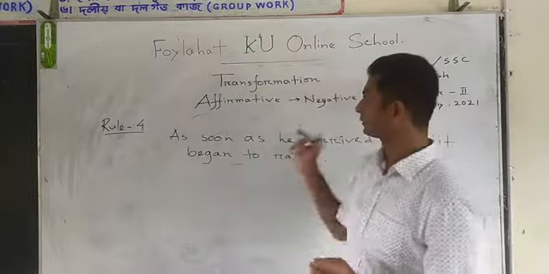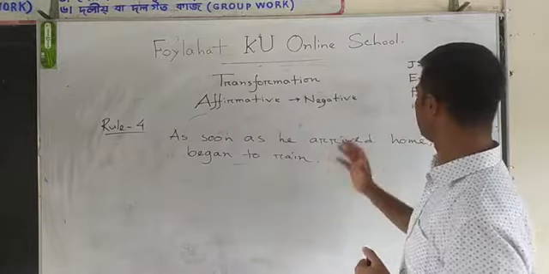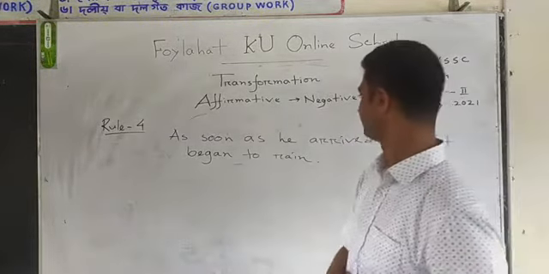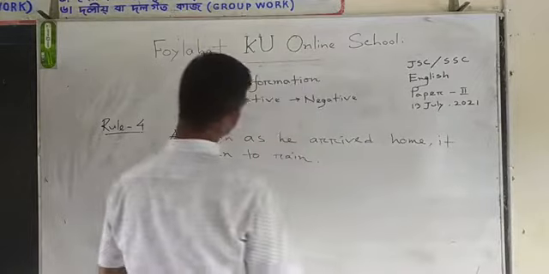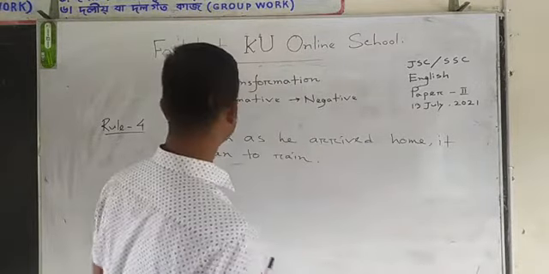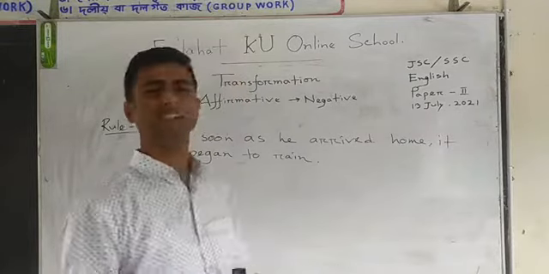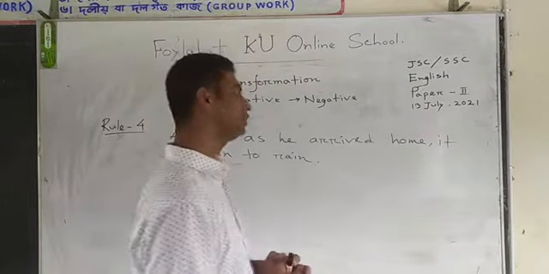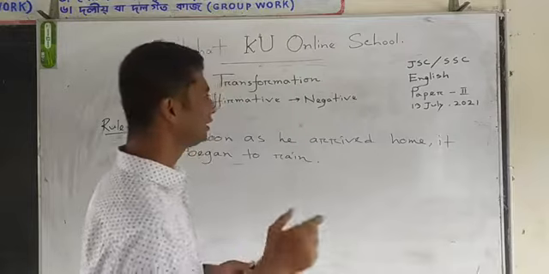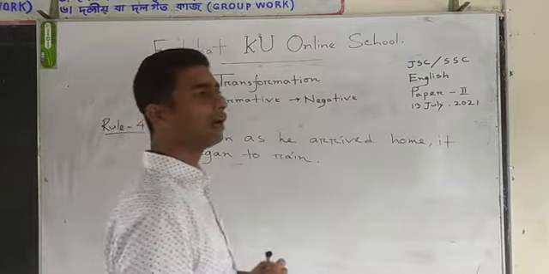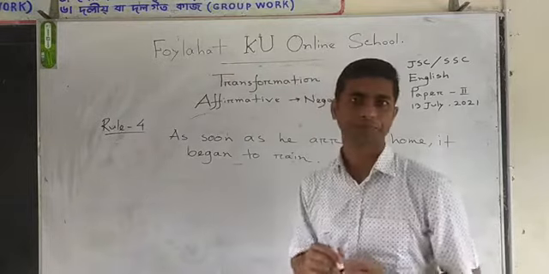Look at the sentence. As soon as he arrived home, it began to rain. So what will be the Bengali meaning? যেই মাত্র সে বাড়িতে পৌঁছলো অমনি বৃষ্টি শুরু হয়ে গেল. Very good. So dear student, if we find this type of sentence, how can we make it negative?